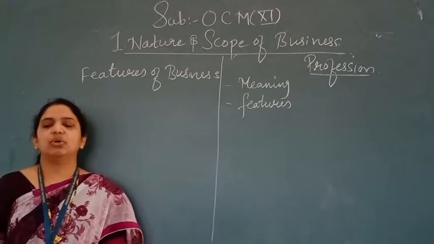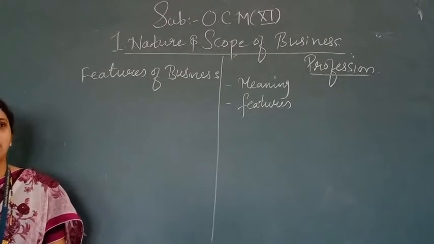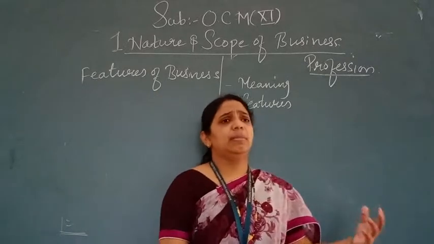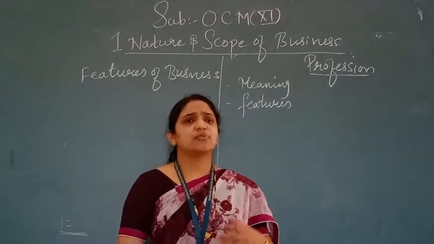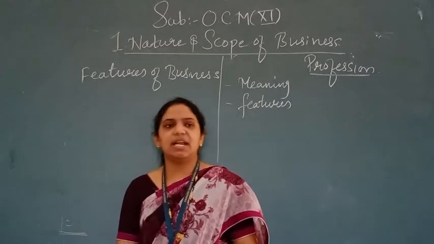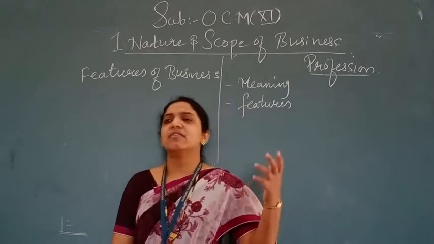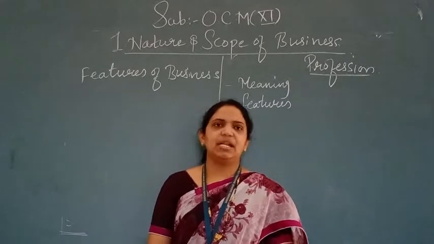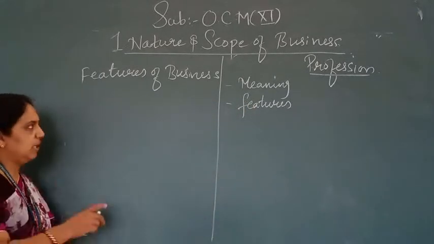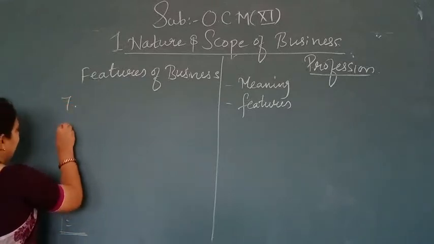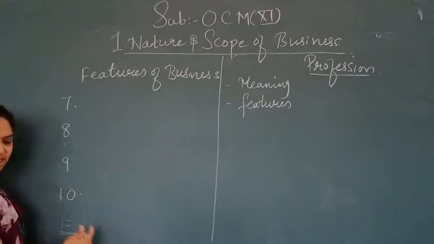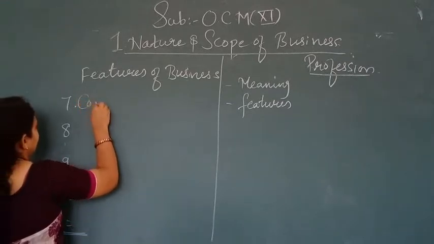So goods are divided into two parts. Consumer goods are common goods which we consume every day, like tea, milk, sugar, various types of fruits and vegetables. Capital goods are related to machinery, plant, furniture, etc. Up till here I taught you in the last lecture. Four points are left which I will teach you, and we will continue to the next point.